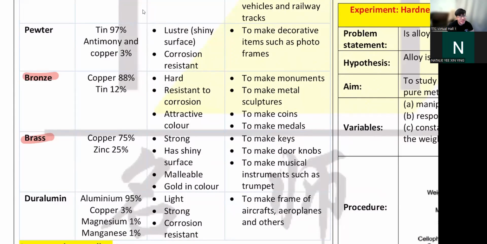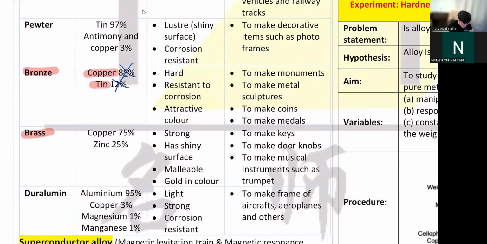So what is it made from? You have to know this. They are made from copper and tin. You don't need to know the percentage, but copper is the main component, and then they add about 12% of tin to make bronze. So what do we use it for? As you know, we use bronze to make coins, we use it to make medals.